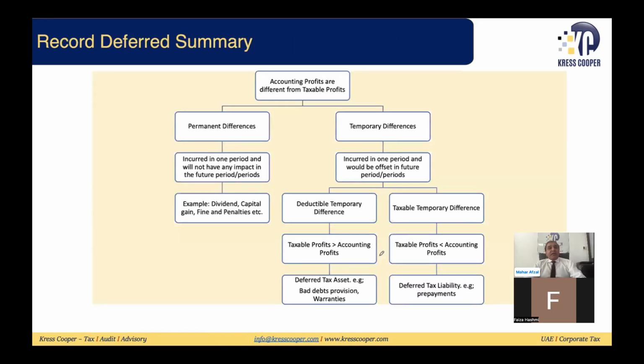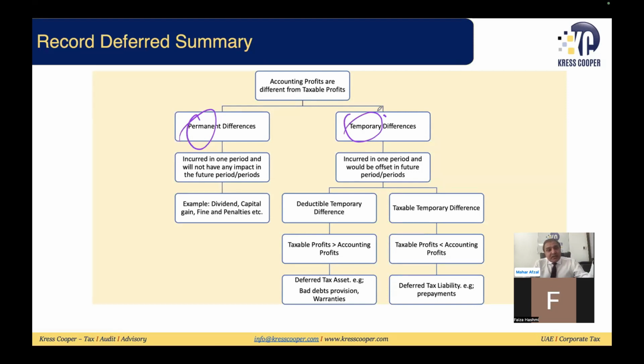So if I'm making the summary, this is a very important slide. It will give me the overall view. Accounting profits are different from the taxable profits. We have discussed the reasons for this. These reasons can be permanent differences, or temporary differences. In the permanent differences, we have discussed fines and penalties, dividend income, and capital gain.